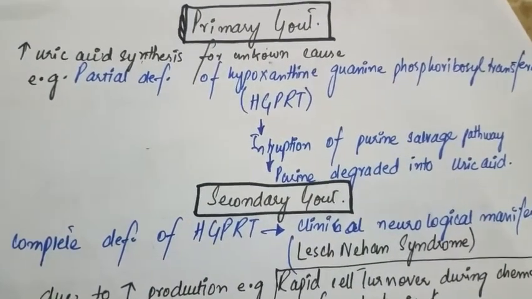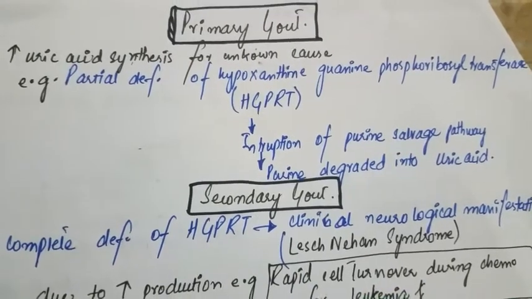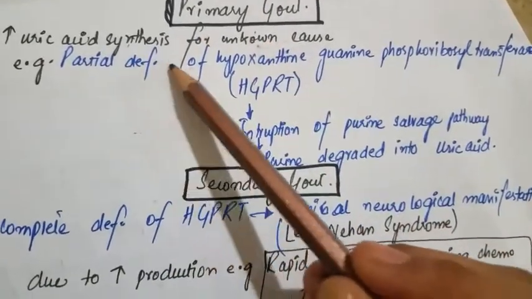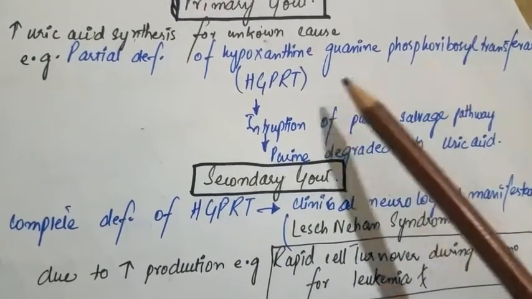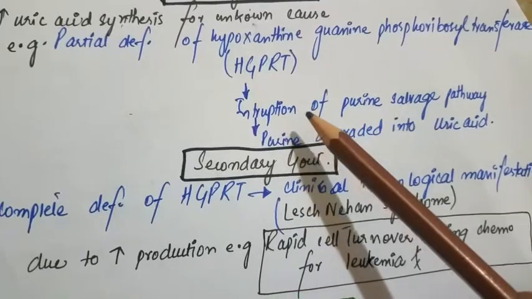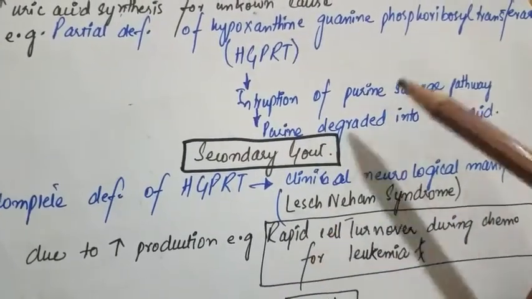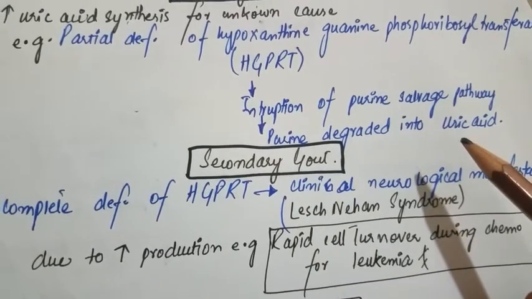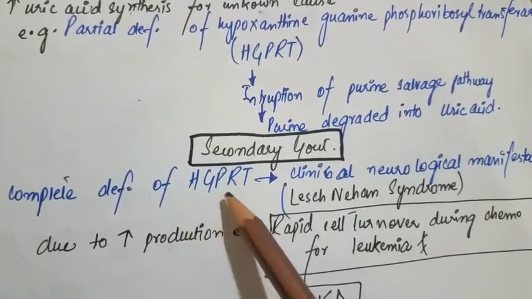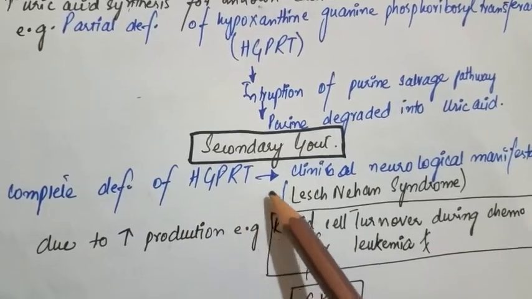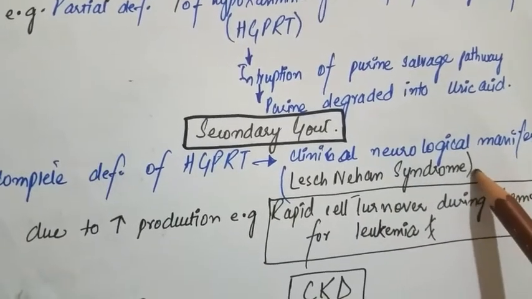What is primary gout? Increased uric acid synthesis for an unknown cause. What is an example? Partial deficiency of hypoxanthine-guanine phosphoribosyltransferase results in interruption of the purine salvage pathway, resulting in degradation of purines into uric acid. But the secondary cause is due to complete deficiency of HGPRT, which leads to the clinical neurological manifestation known as Lesch-Nyhan syndrome.